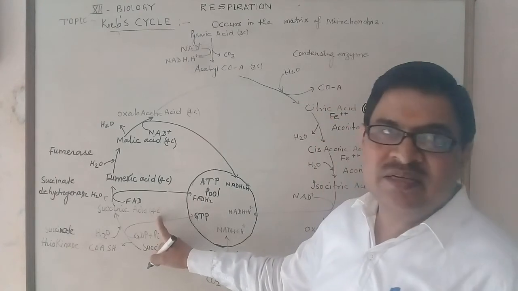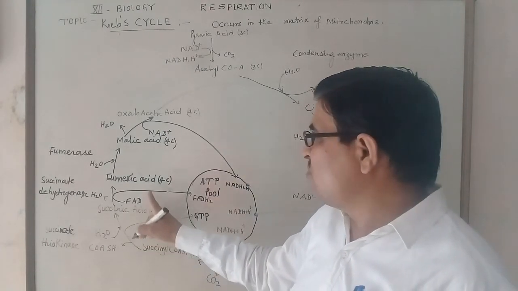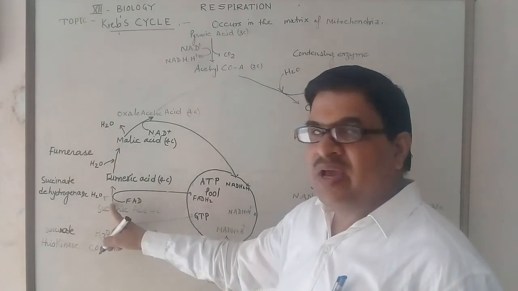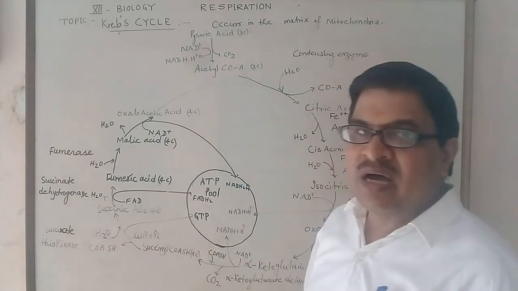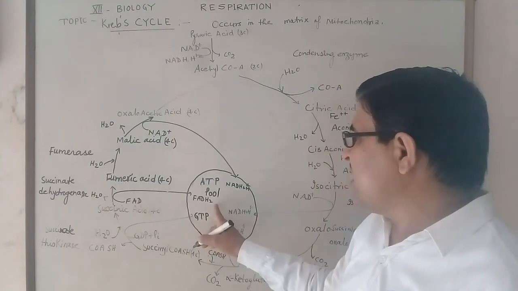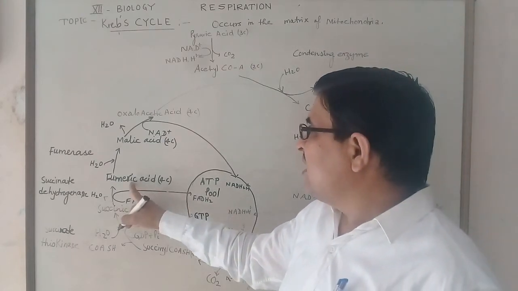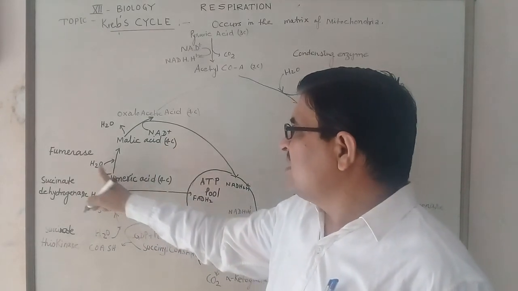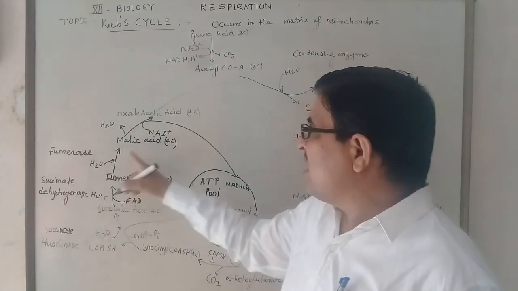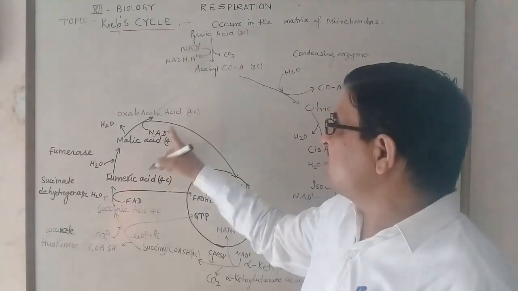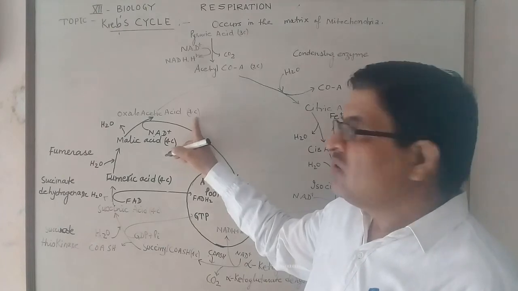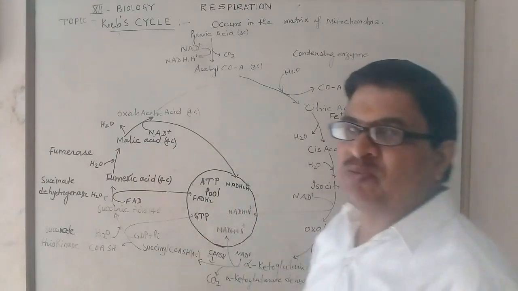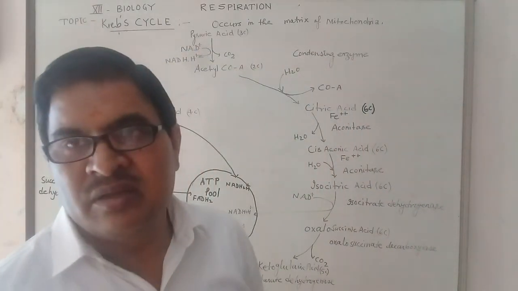This succinic acid, a 4-carbon compound, changes into fumaric acid in the presence of the enzyme succinate dehydrogenase when H2O is liberated, and FAD changes into FADH2. Fumaric acid later on changes into malic acid, a 4-carbon compound, when one water molecule is added in the presence of the fumarase enzyme. Malic acid in the last produces oxaloacetic acid, a 4-carbon compound, when one water molecule is liberated and one NAD positive changes into NADH plus H positive. This is the summary of the Krebs cycle.